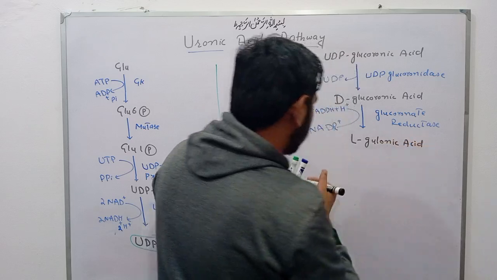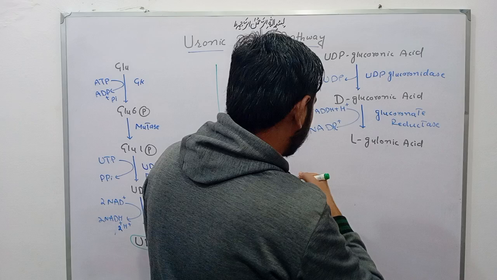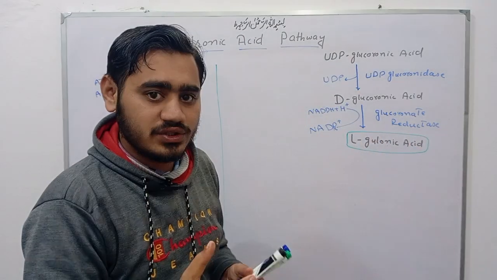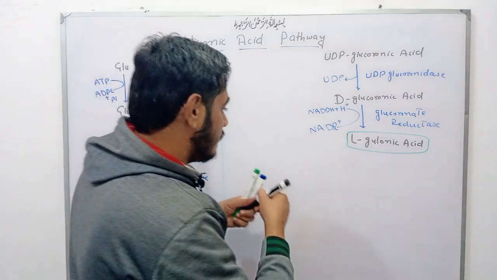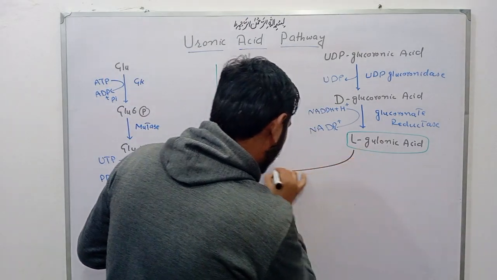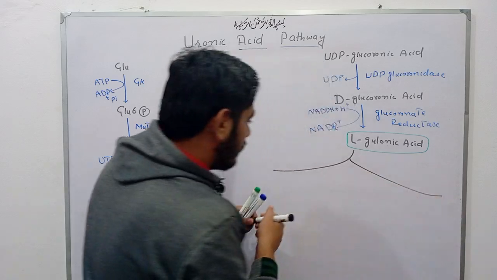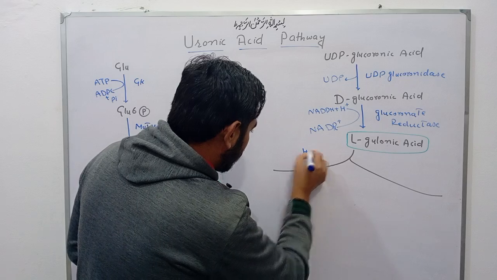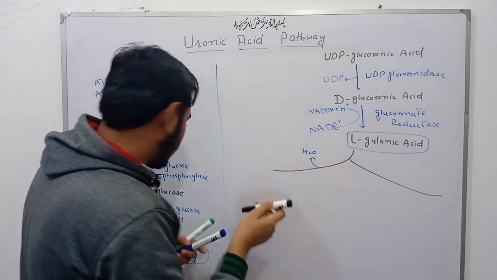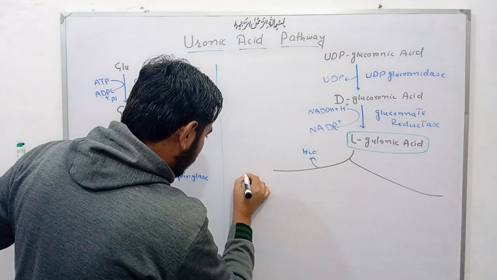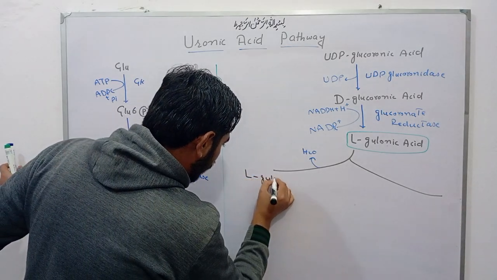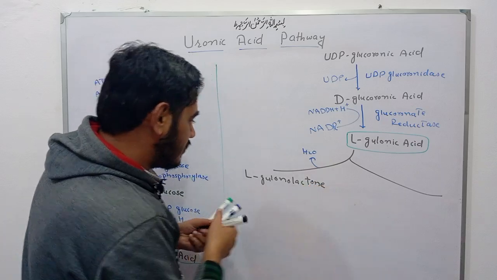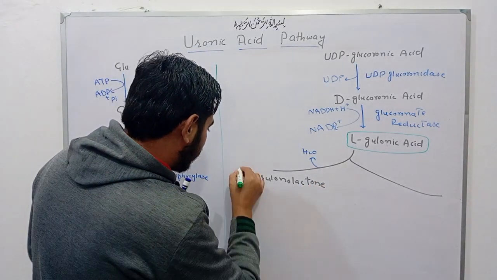Okay, L-gulonic acid is very important. This L-gulonic acid undergoes two pathways. By the removal of water molecule, this L-gulonic acid converts into L-gulonolactone.